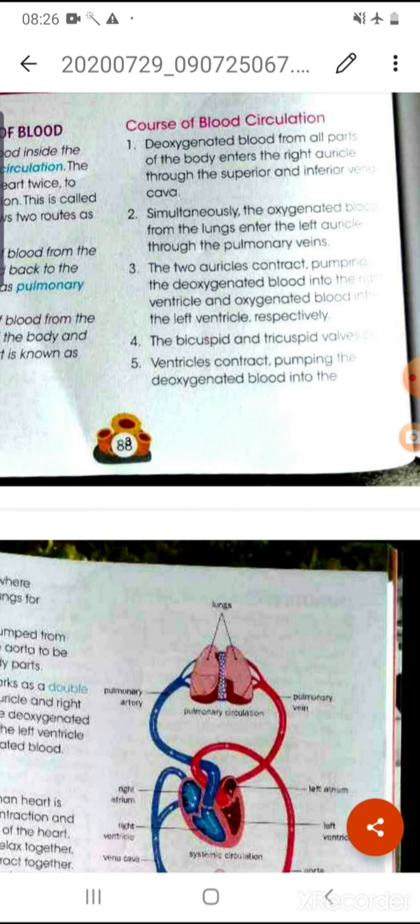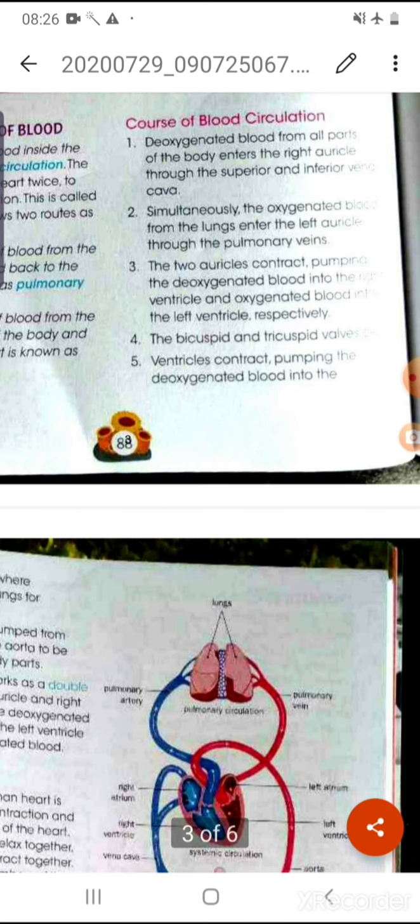This carbon dioxide needs to be expelled and the blood needs oxygen again. So the deoxygenated blood enters the right auricle through the superior and inferior vena cava.